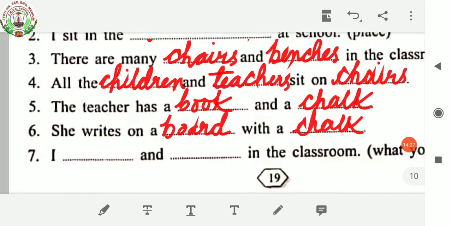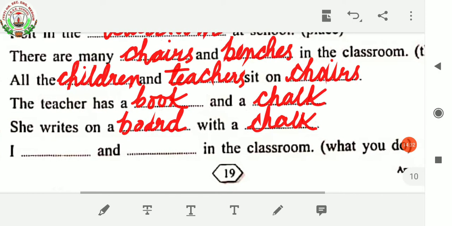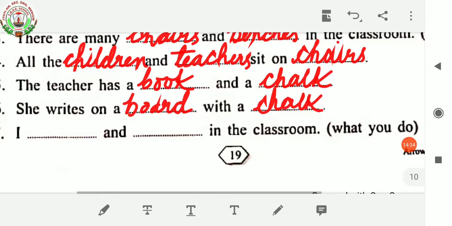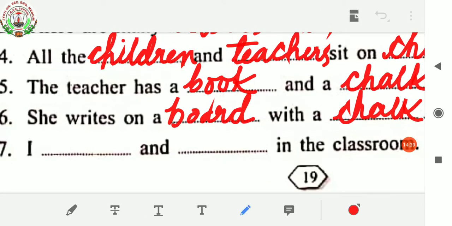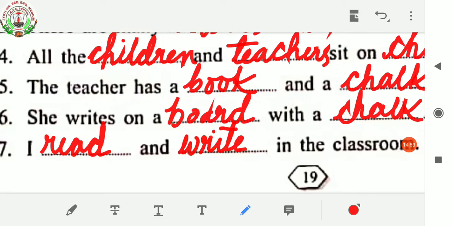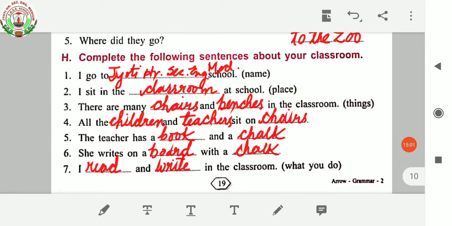Next, I dash and dash in the classroom. In the bracket it is written here, what you do. What do you do in the classroom? You have to write here, I read and write in the classroom. Okay. Like this way you have to complete these sentences.